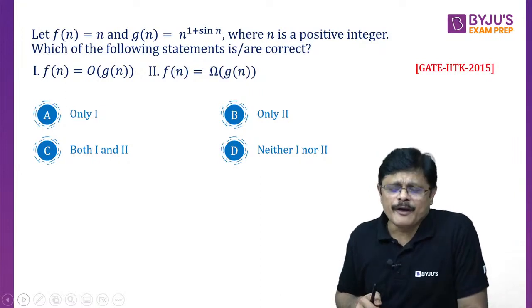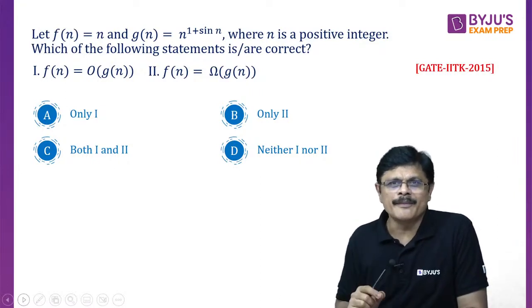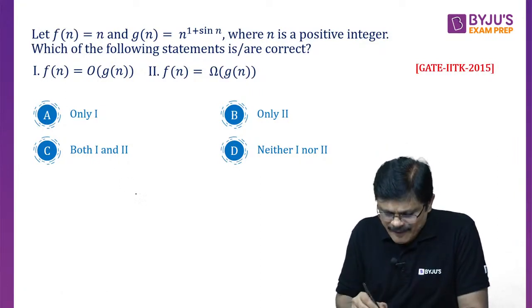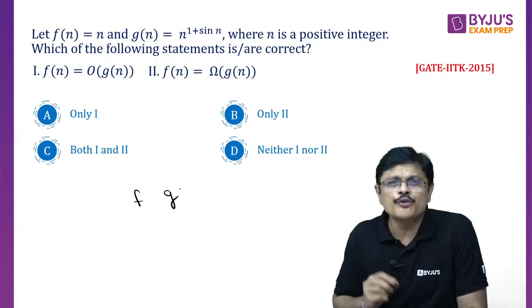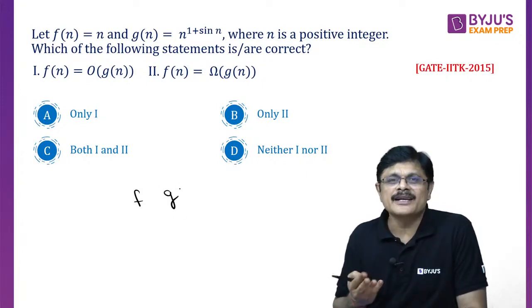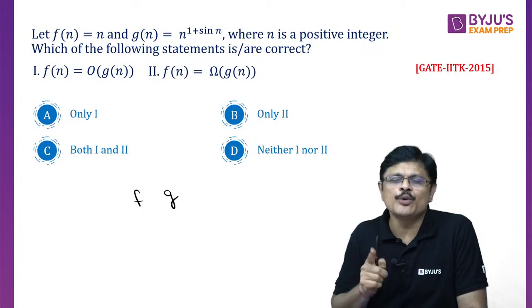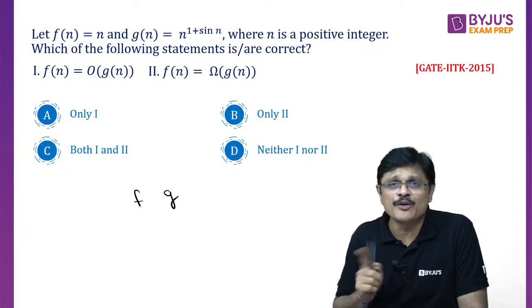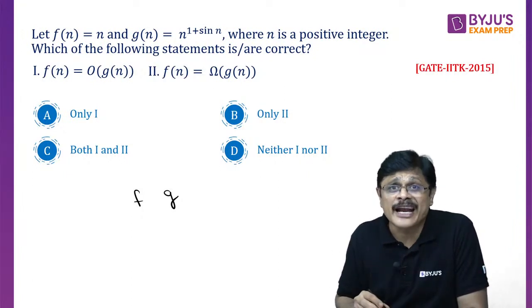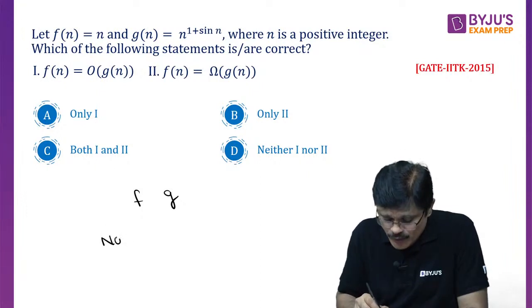This is one very important problem. When you have two functions, generally they compare two functions. Here we need to understand that we cannot compare every two functions. There is no law of trichotomy.